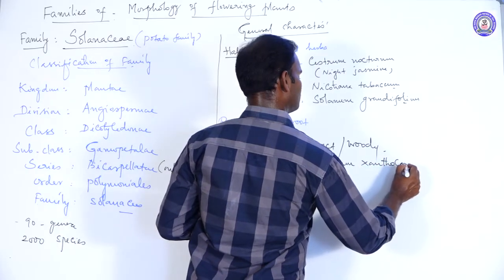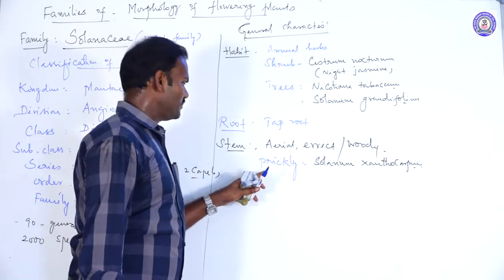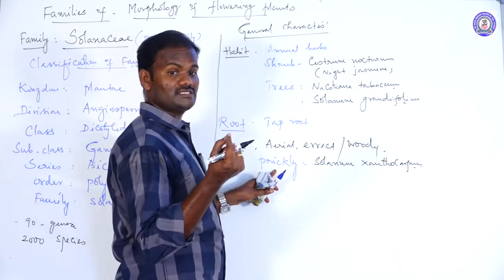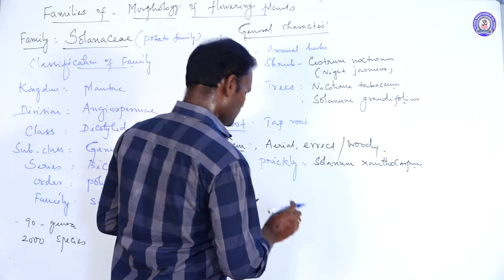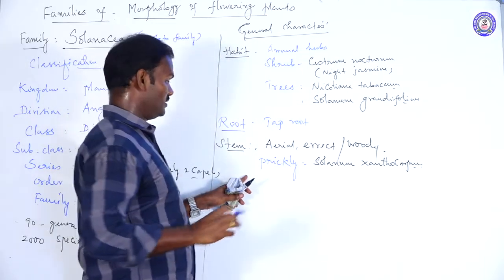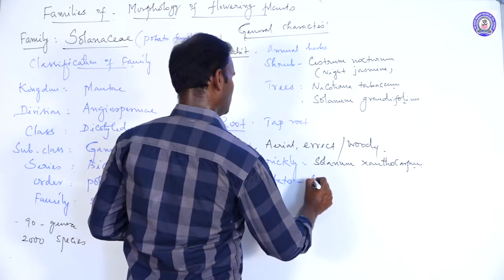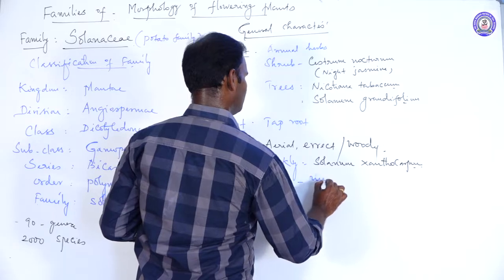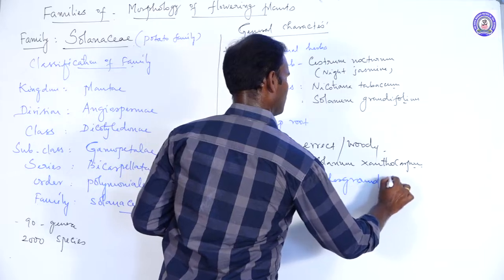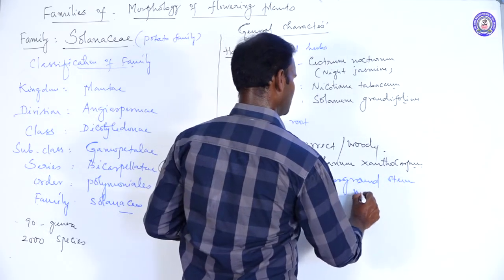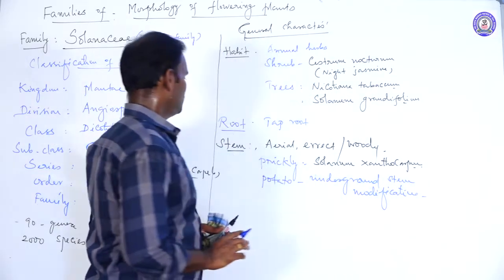The stem and even the leaves are covered with yellow spines. But in some species, the underground stems are modified to store food material, for example potato, an underground stem modification. So these are stem characters.